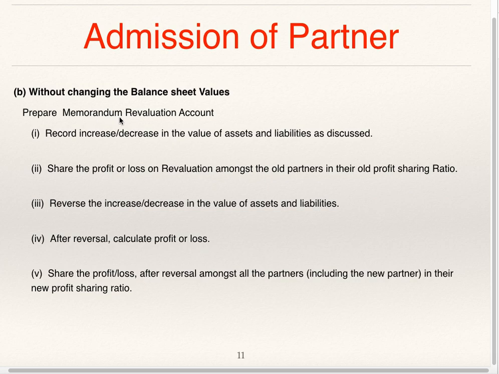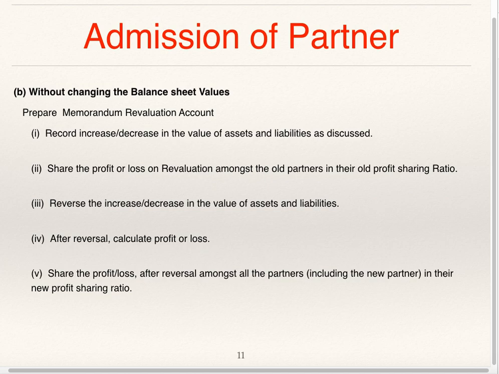In this case, you are supposed to prepare a memorandum revaluation account. Just as we have seen how to prepare a revaluation account, in the same way you prepare it, and whatever you entered on the credit side is to be recorded on the debit side after finding out the profit, and whatever you recorded on the debit side is to be recorded on the credit side. If you got profit earlier, now you will get loss. Profit you distributed to old partners in old profit sharing ratio; now the loss is to be distributed to all the partners including the new partner in the new profit sharing ratio.